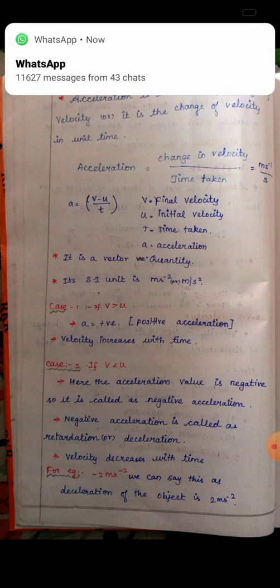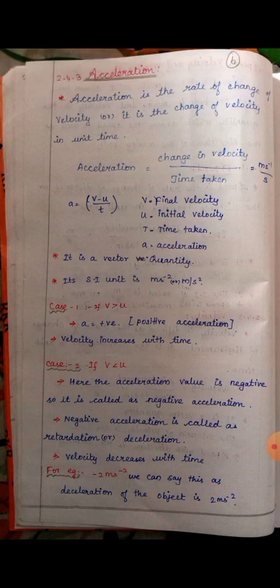Acceleration a is equal to v minus u by t. What is the formula for acceleration? Acceleration a is equal to v minus u by t. Here v is the final velocity, u is the initial velocity and t is the time taken. So what does that mean?